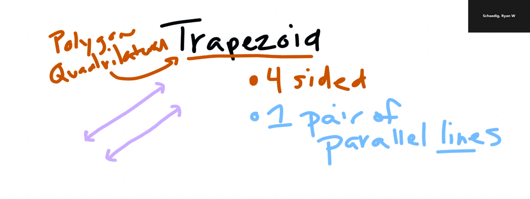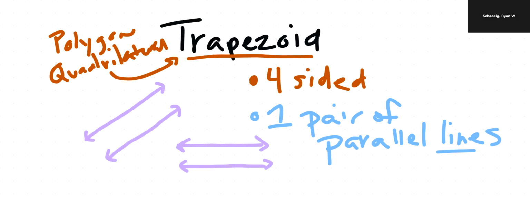And that would also make sense because remember, part of being a polygon is there are no intersecting lines. People often say to think about parallel lines like train tracks. They keep the same distance from each other and they never cross over. So that's what a parallel line is.